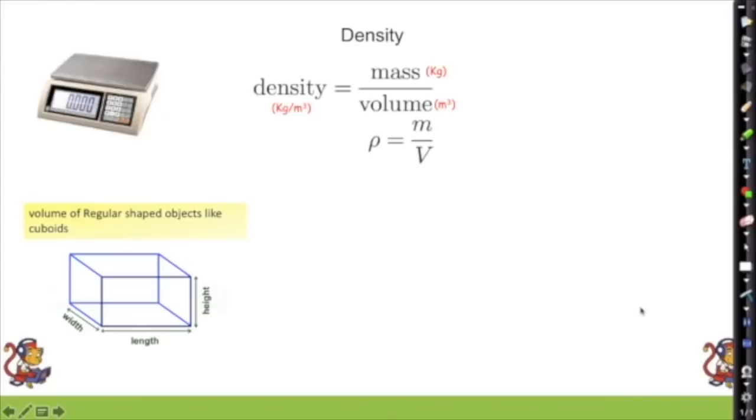So we can calculate the volume of a regular object like a cuboid by doing width times length times height. We can find the volume of a liquid really easily. We put it into a measuring cylinder, and 1 milliliter on our measuring cylinder is the same as 1 centimeter cubed. So that gives us our volume really easily.